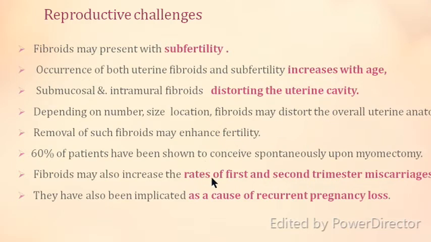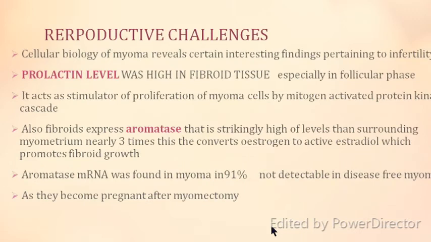Fibroids may increase the rates of first and second trimester abortions, and they may also be implicated as a cause of recurrent pregnancy loss. Coming to cellular changes, the cellular biology of myoma reveals certain interesting findings pertaining to infertility. It is seen that the prolactin level was very high in the fibroid tissue, especially in the follicular phase, and it acts as a stimulator of proliferation of myoma cells by the mitogen-activated protein kinase cascade.